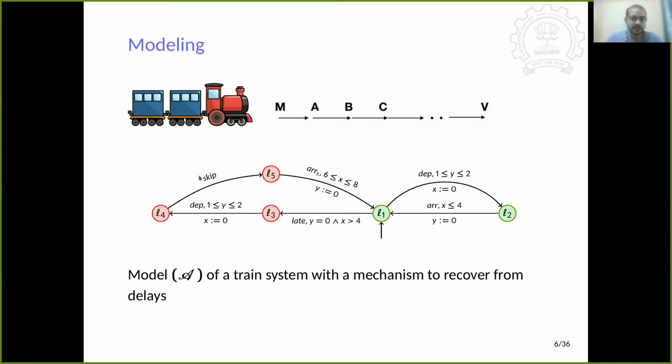Now, this red part of the automaton corresponds to the mechanism which tries to detect when the train is late, and tries to skip a station to gain the time that has been lost due to the late behavior of the train. This is a mechanism that we are attaching to the system, but the interesting question is: is this mechanism sufficient?